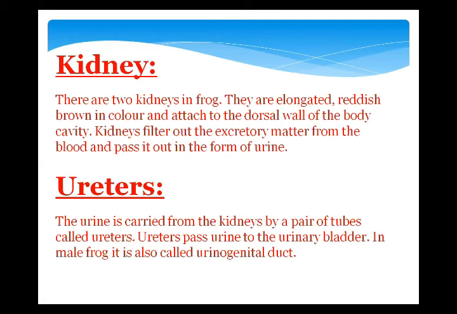Because some students join me later on, that's why I'm repeating some important points of my lecture. Beta, listen carefully, in case you missed a little bit of my lecture. Ureters, again a pair of ureters are present, and ureter passes the urine to the urinary bladder. In male frog, this ureter is also called urinogenital duct, and because of this duct, the male reproductive system is also called urinogenital system.